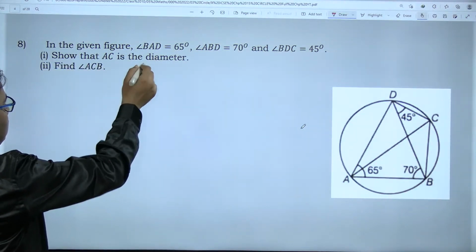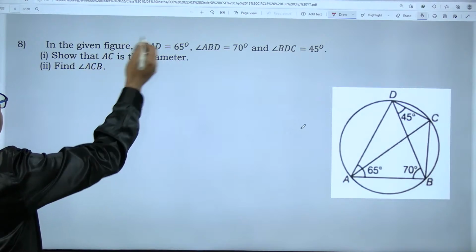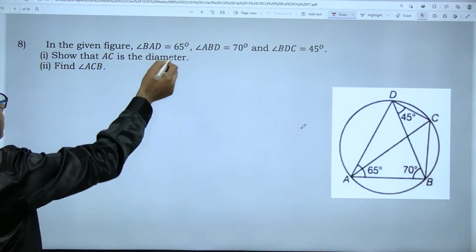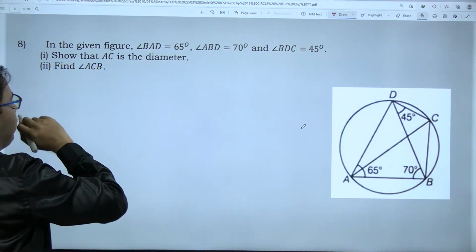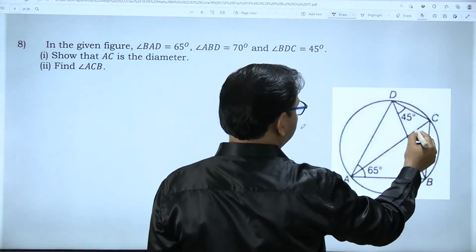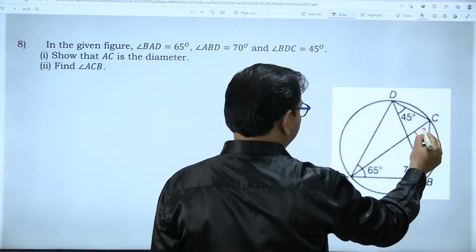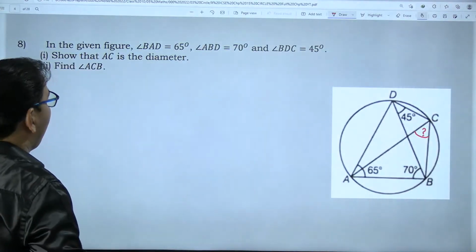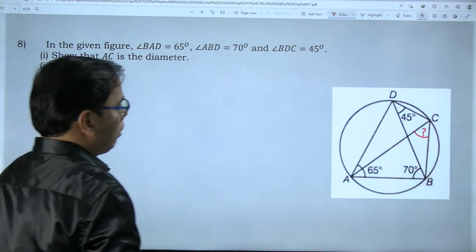If the angle subtended by AC is 90 degrees, then AC will be a diameter. And we have to find angle ACB. This is the angle I am interested in finding out. So how to do this?